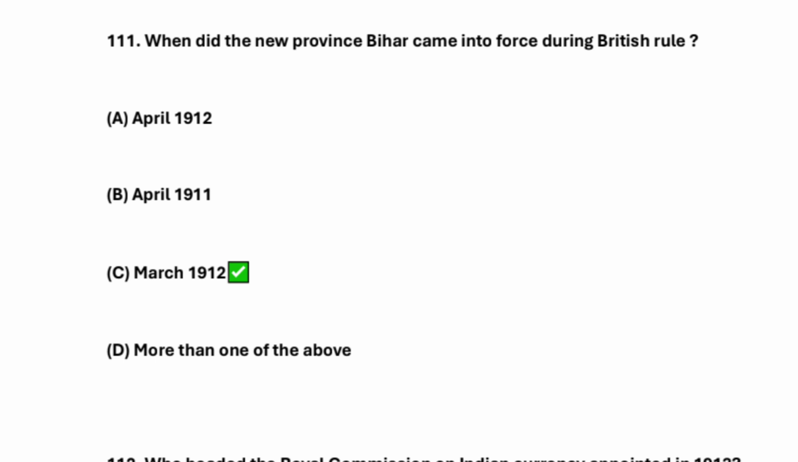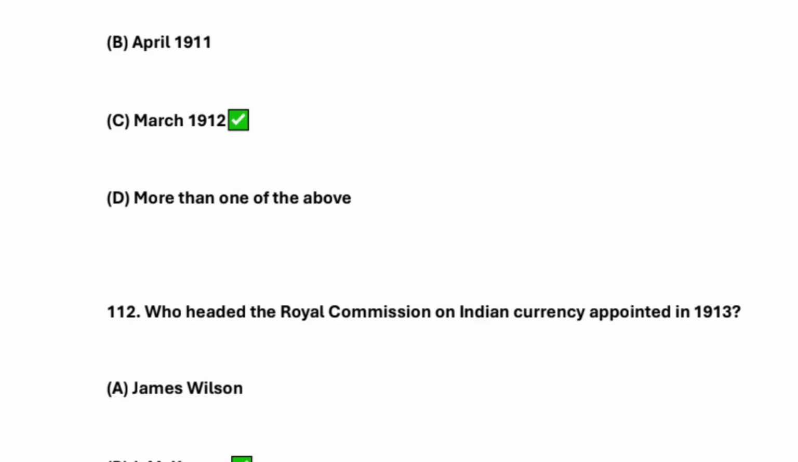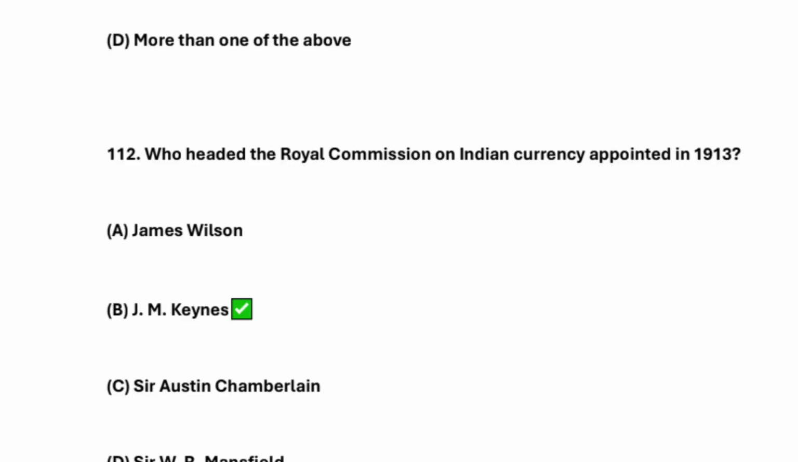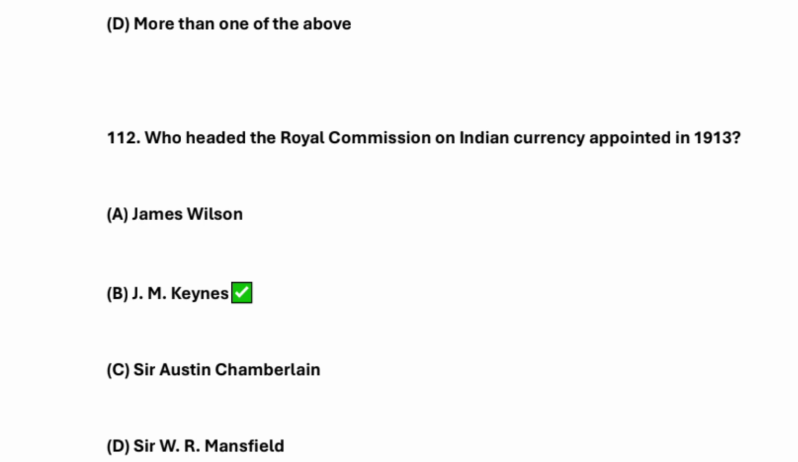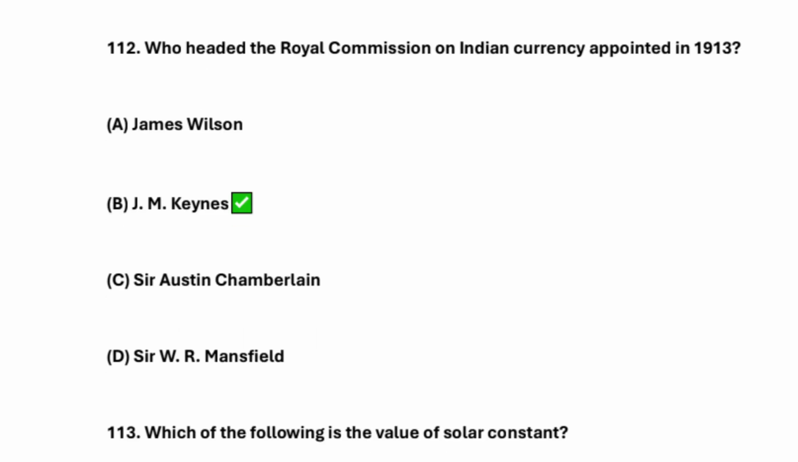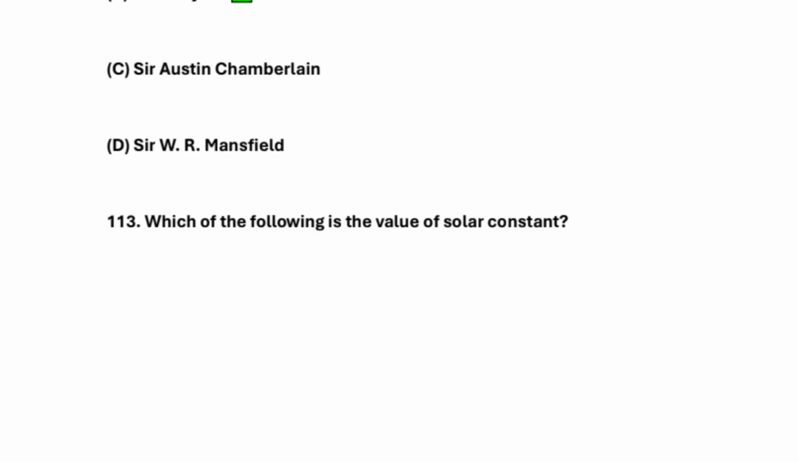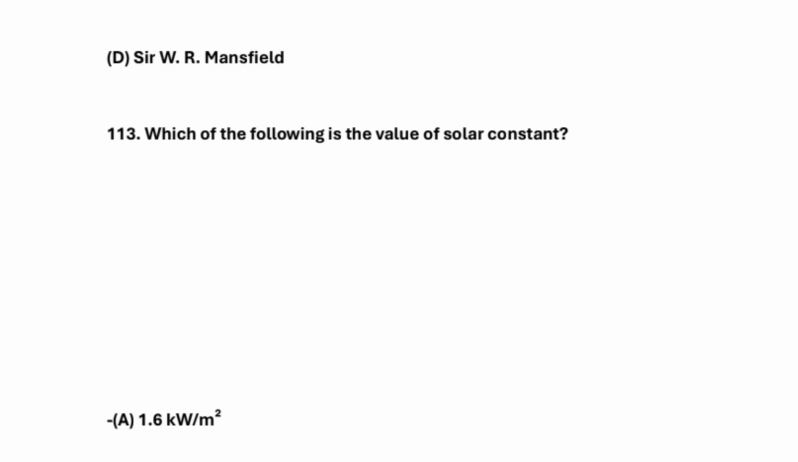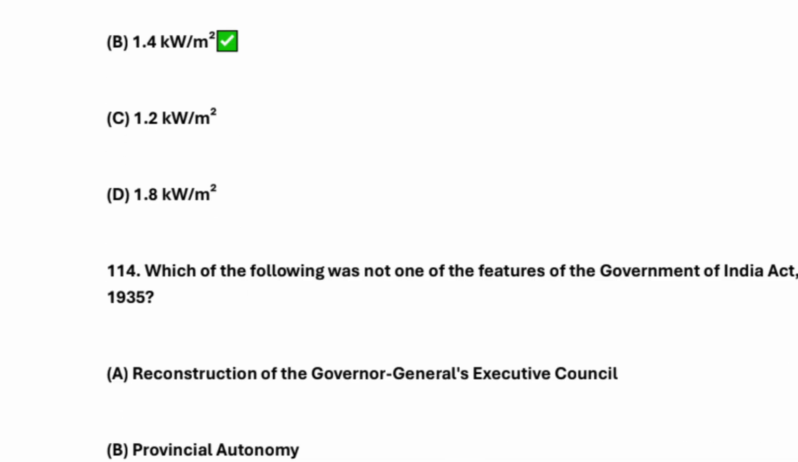So when did the new province Bihar come into force during British rule? So it's March 1912, right? So who headed the Royal Commission on Indian currency appointed in 1913? So J.M. Keynes. Which of the following is the value of solar constant? So it's 1.4 kilowatt per meter square.